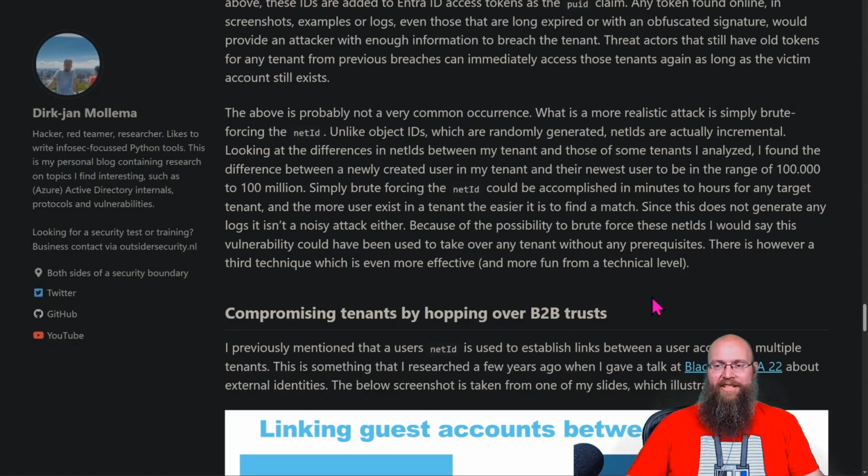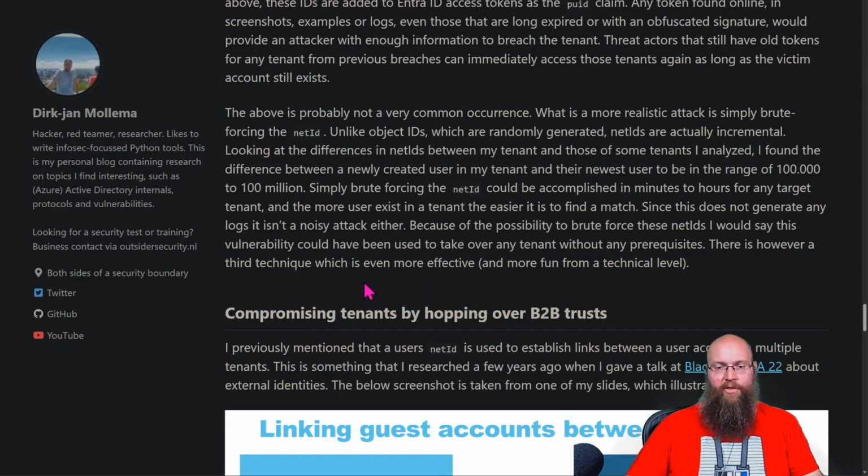I haven't seen a good brute forcing attack in a while. And the more users exist in the tenant, the easier it's going to be to find a match, since this does not generate any logs and it isn't a noisy attack. Because of the possibility to brute force these net IDs, I would say this vulnerability could have been used to take over any tenant without any prerequisites.